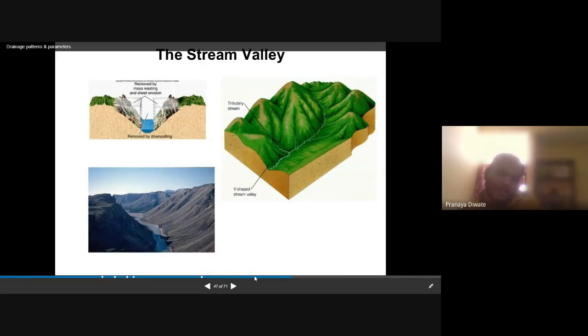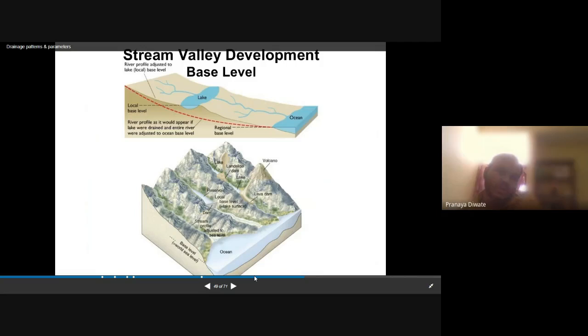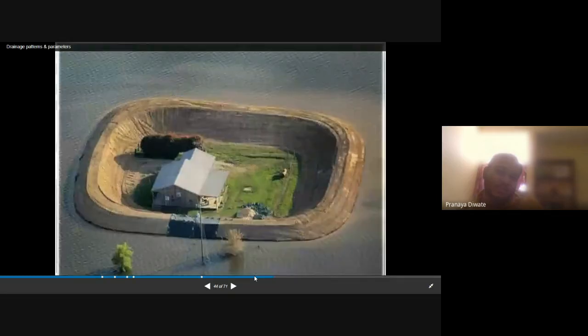A stream valley is removed by mass wasting. Stream valley development and evolution. Now we can have a drainage pattern, which we have already seen. Now we move to the stream valley.